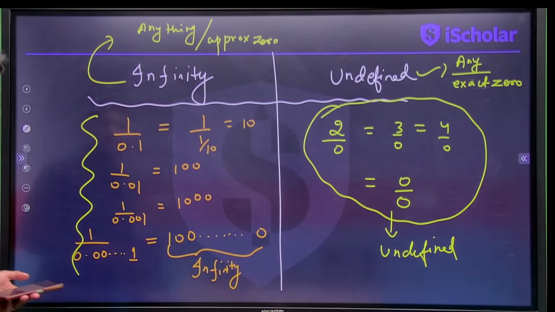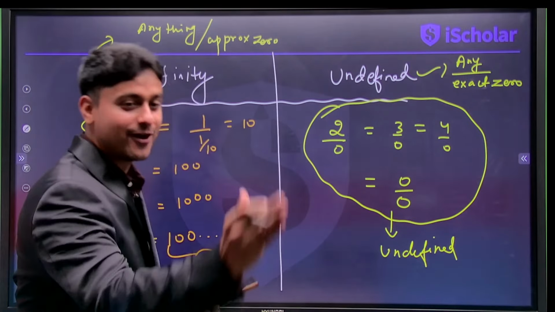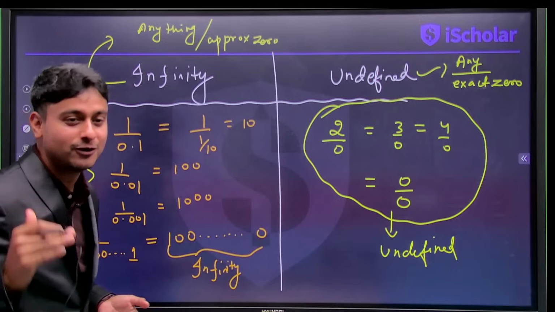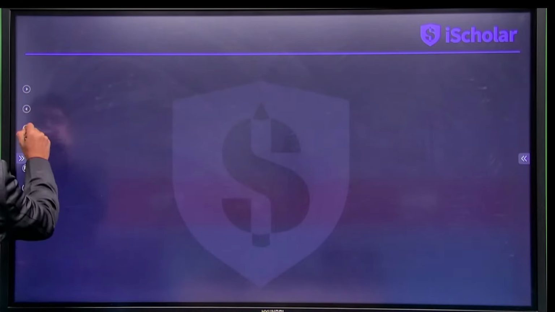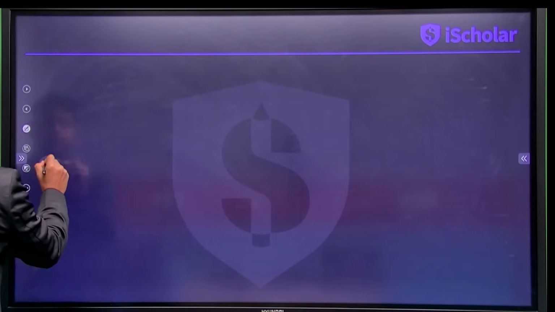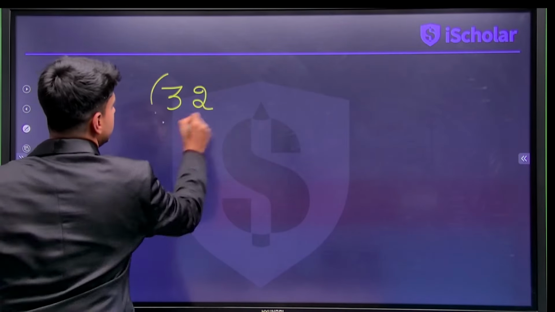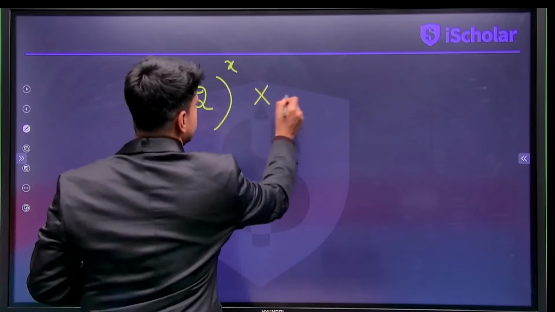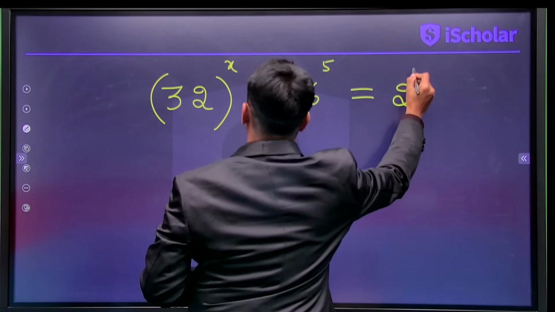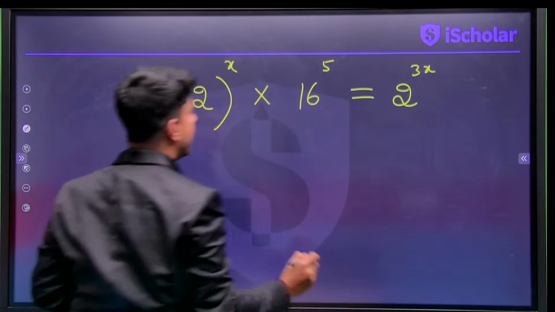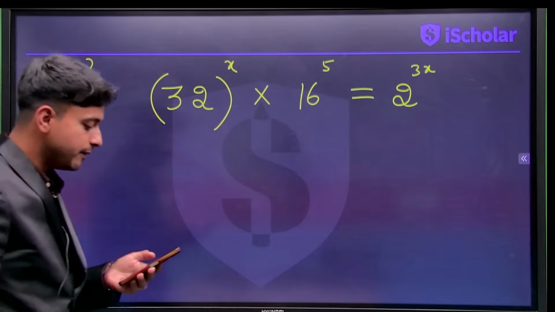Okay, so enough of concepts. A lot of concepts being dealt with. Now let's get on with the amazing questions that I have got for you today. Using the properties that we've already discussed, the first question on your screen: 32 to the power of x into 16 to the power of 5 is given as 2 to the power of 3x. I need the value of x. Chalo, I'm waiting for all my dear students to solve this.